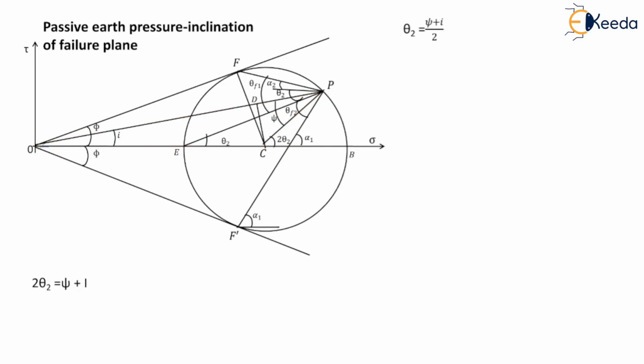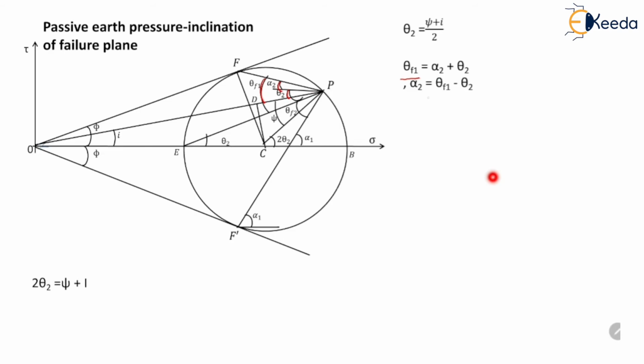Now the inclination of failure plane PF with the horizontal is equal to alpha 2, and it can be obtained from the relation theta F1 is equal to alpha 2 plus theta 2. That means this total angle theta F1 is equal to alpha 2 plus theta 2, where theta F1 is the inclination of the failure plane with the minor principal plane. So alpha 2 becomes equal to theta F1 minus theta 2.